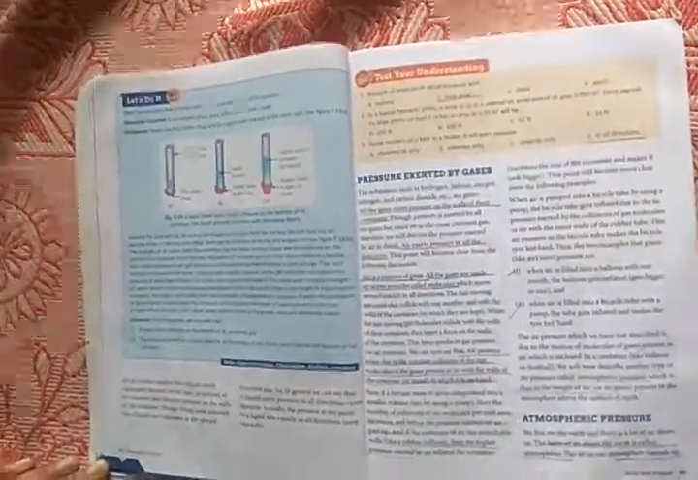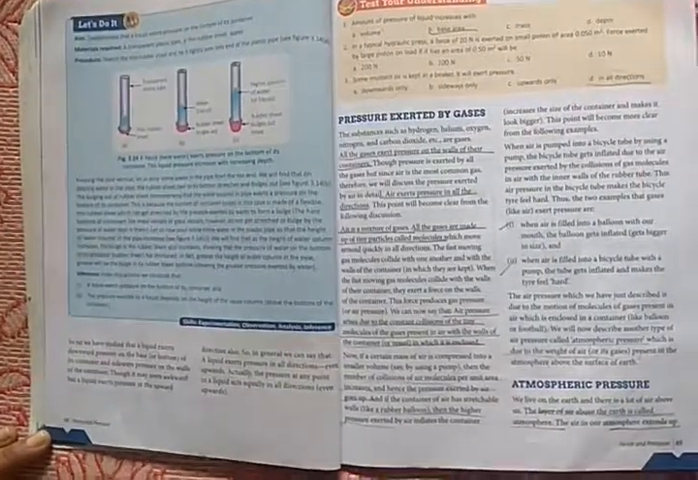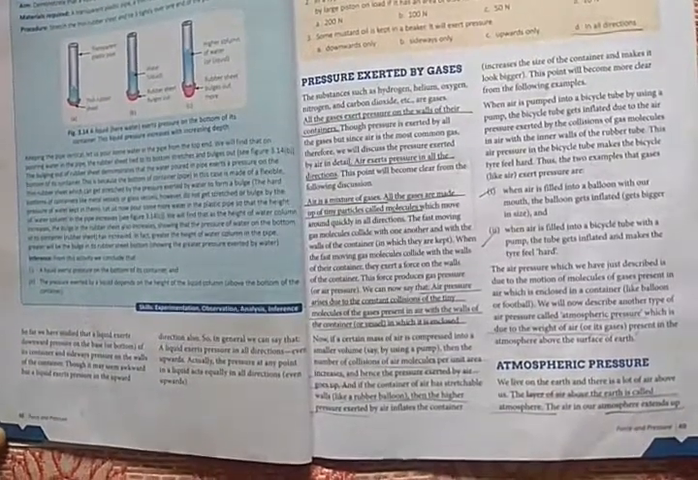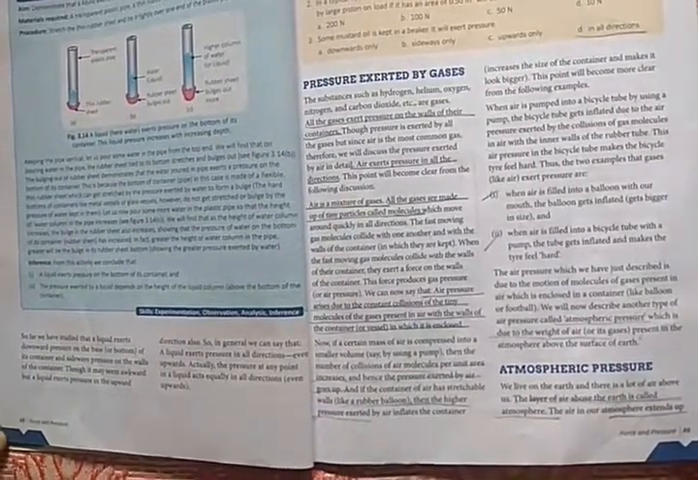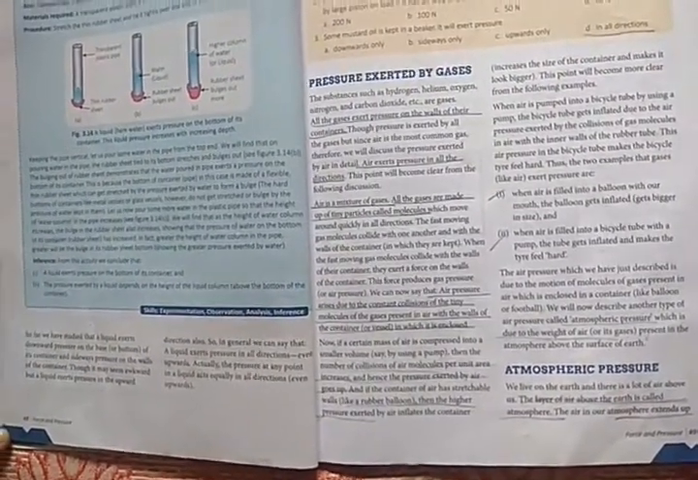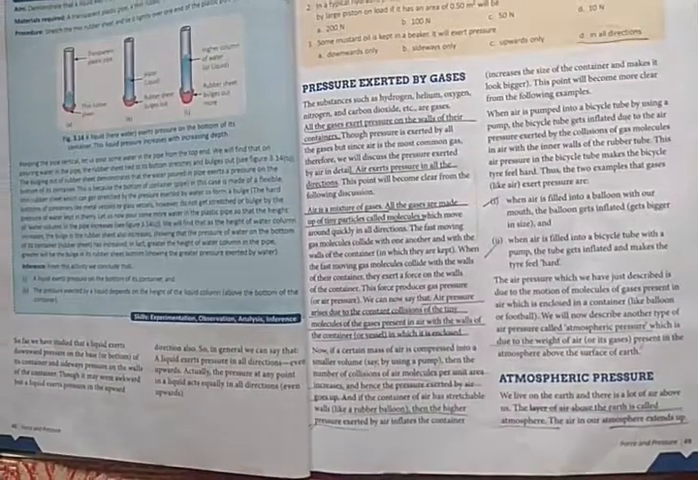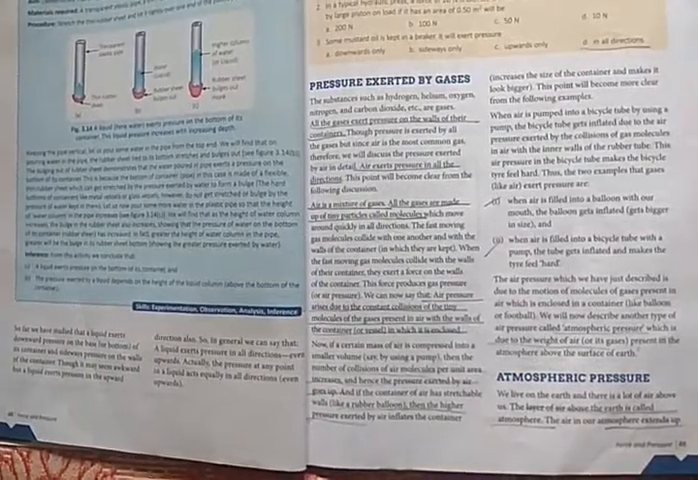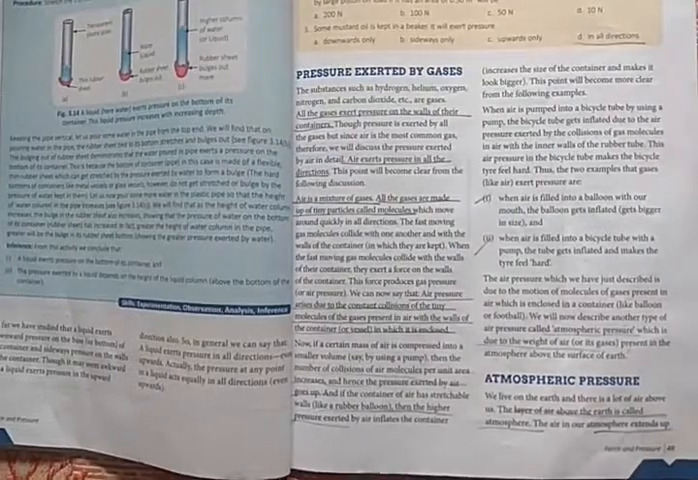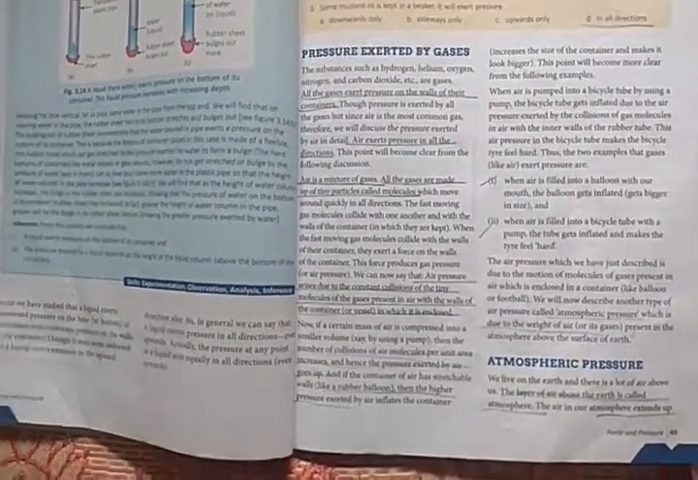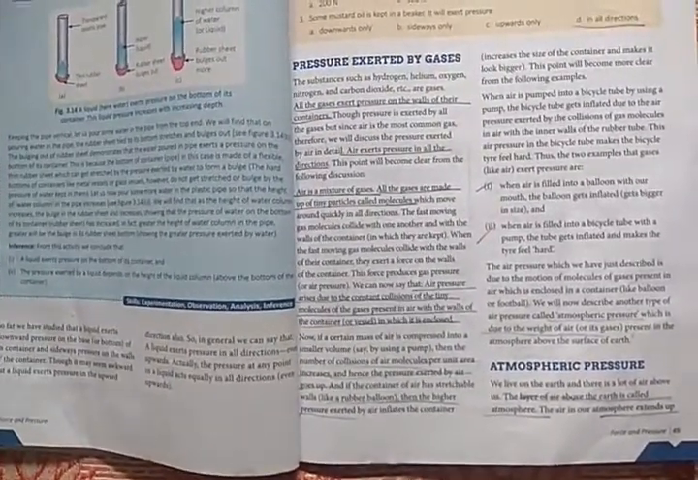So far we have studied that a liquid exerts downward pressure on the base of its container and sideways pressure on the walls of the container. Though it may not be seen easily, a liquid exerts pressure in the upward direction also. So in general we can say that a liquid exerts pressure in all directions, even upwards. The pressure at any point in a liquid acts equally in all directions. Clear, children?